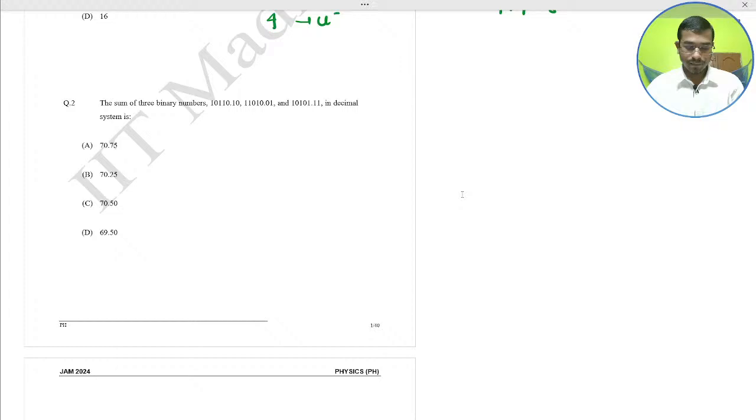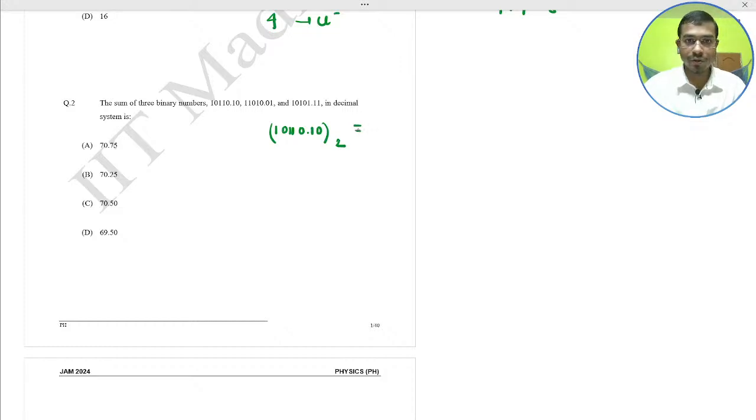We first convert the binary into decimal. First, 10110.10 is in binary.